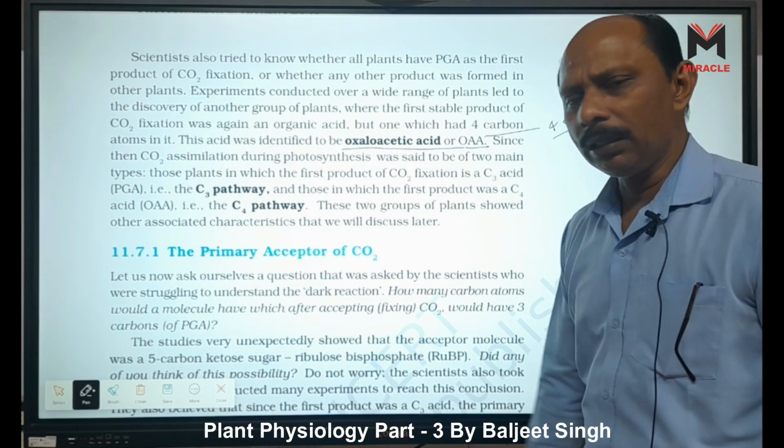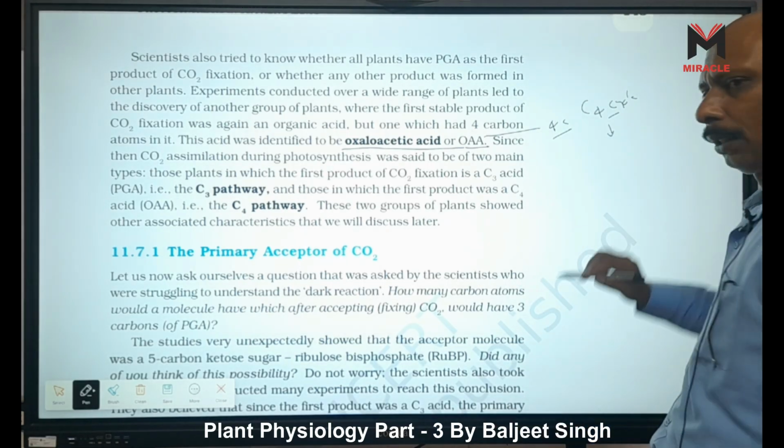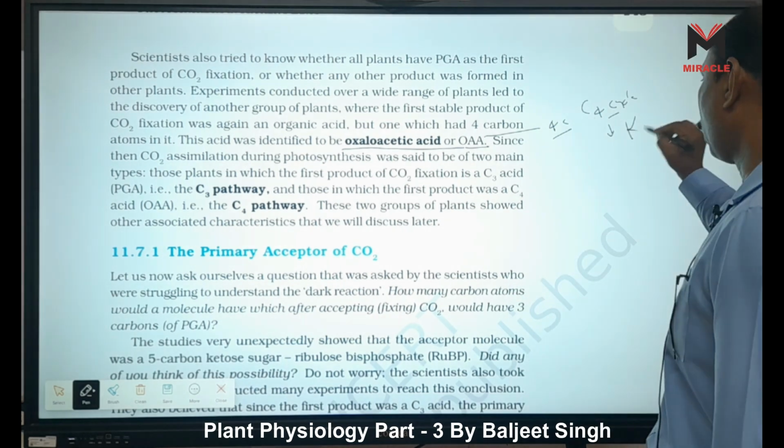Here also one thing is there, because they have a specific anatomy, that is called Kranz anatomy.